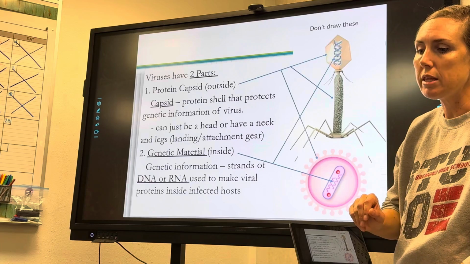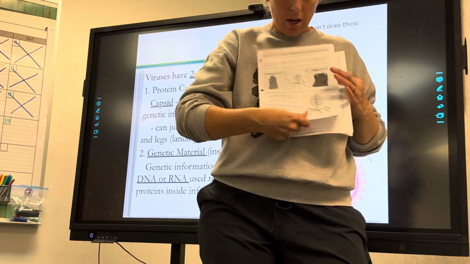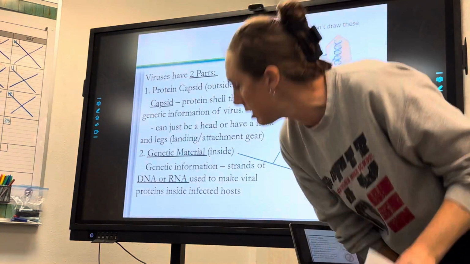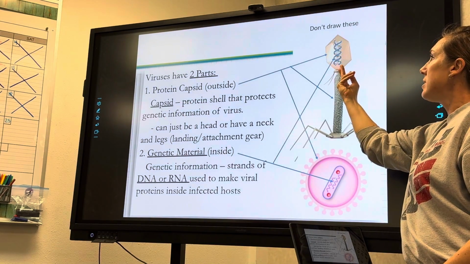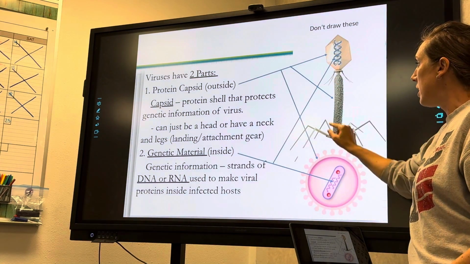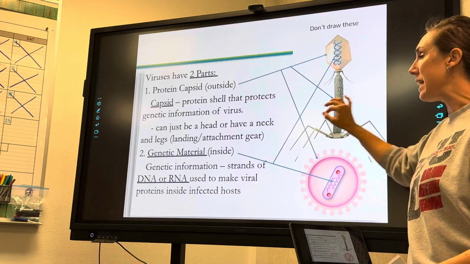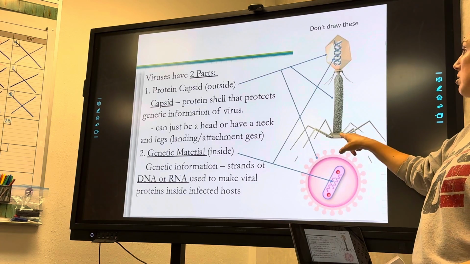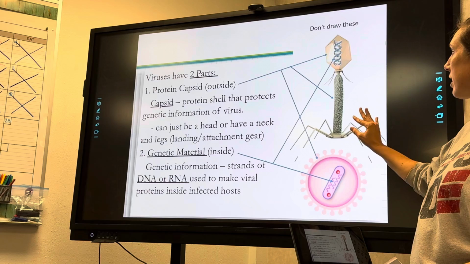Okay, just like the Amoeba Sisters worksheet that we did after the first time I lectured, a virus is only two things. We could literally just color it two things. The nucleic acid on the inside and the protein capsid shell. Say the word capsid. Capsid. It's like a capsule, okay? This one kind of looks like a capsule. This one looks like a creepy computer with legs. I'm not gonna lie, this is scary looking.